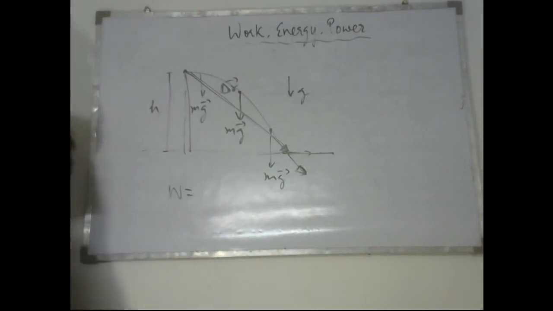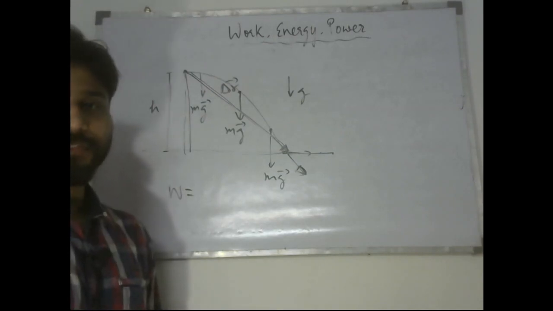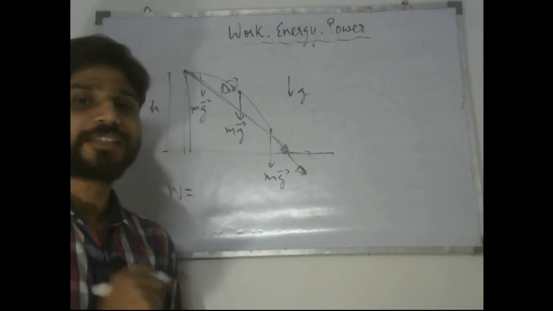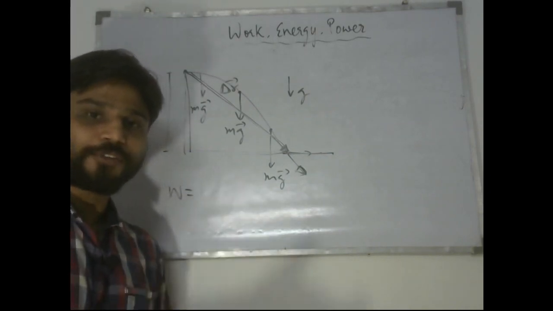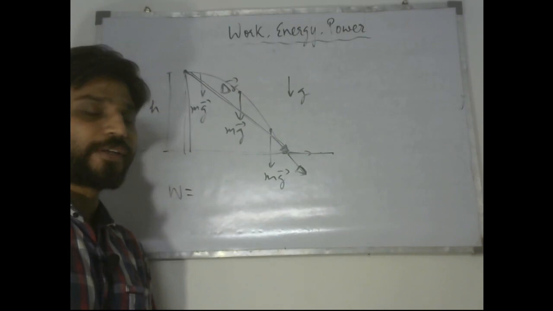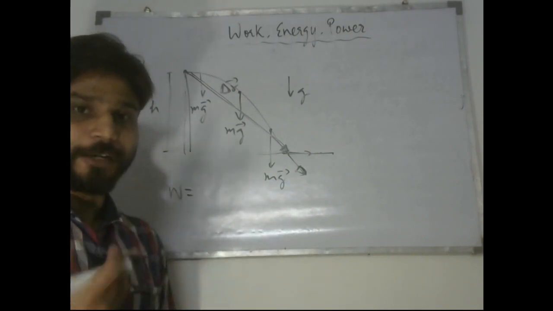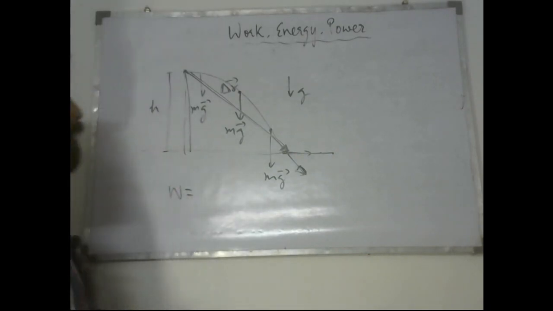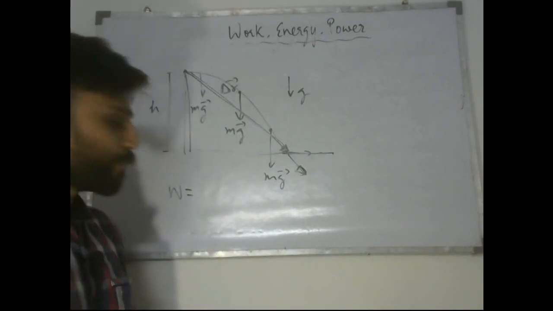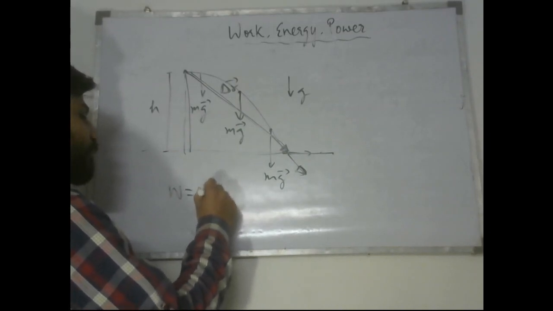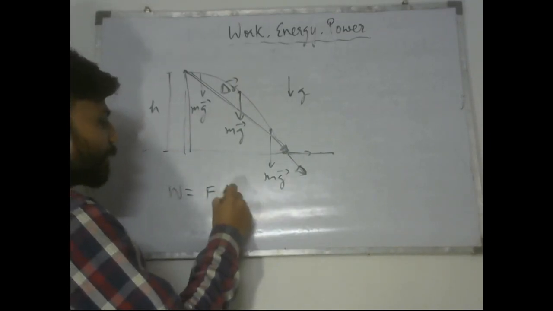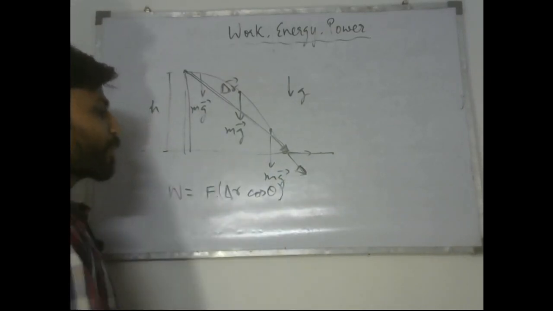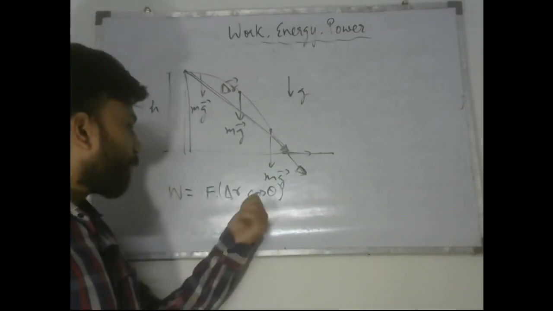Now if I were to calculate the work done, I will be taking the definition. So this is where definition helps us. The definition gives us a starting point, and from that we have to build our understanding. This is the component which is going to be helping us, this is the component which is not helping us. So here the gravitational force is in the vertically downward direction. So the work done definition is F dot delta r or F delta r cos theta. So now I am keeping the term cos theta with delta r.